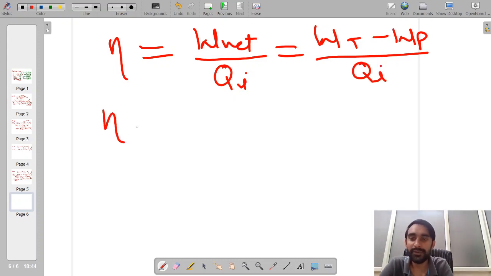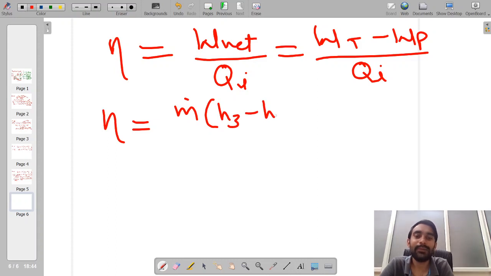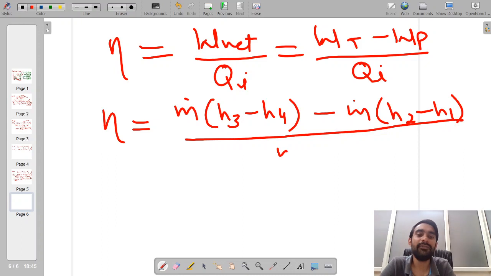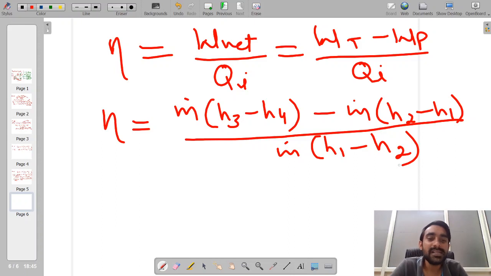Okay, so turbine work is equal to m dot into H3 minus H4, minus pump work, which is m dot into H2 minus H1, divided by m dot into H3 minus H2 as the efficiency of our cycle.